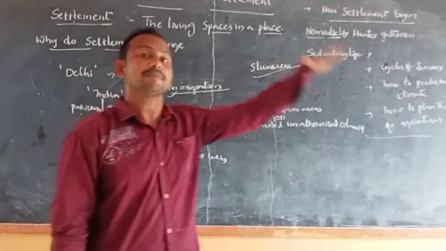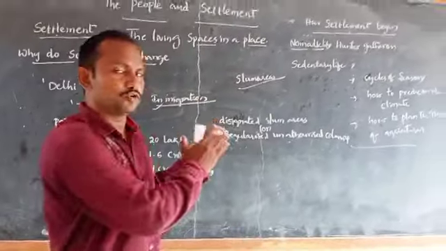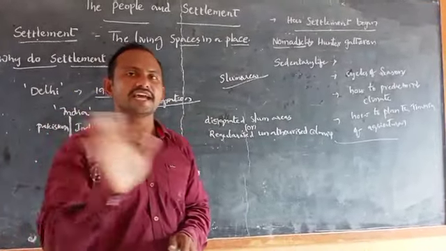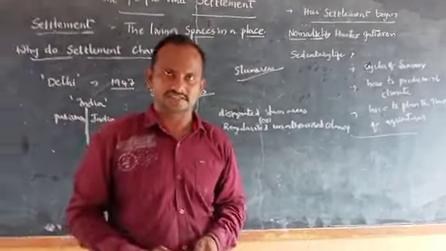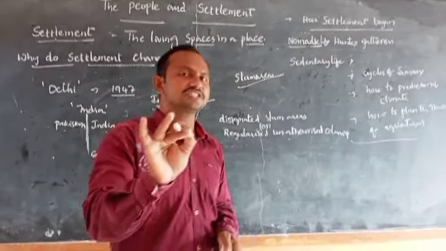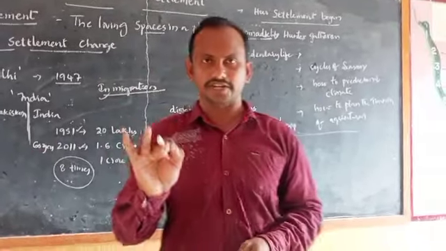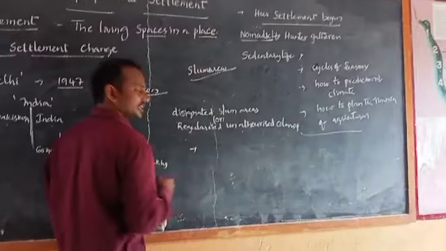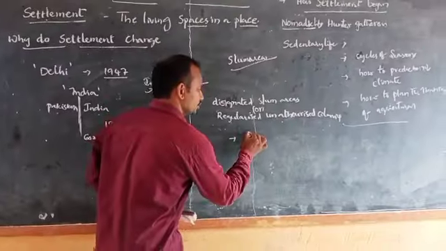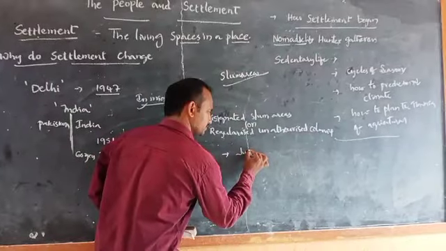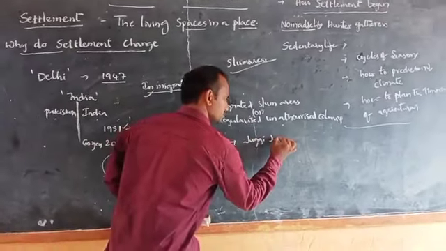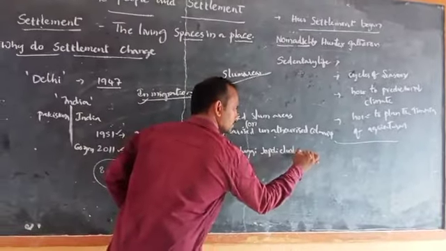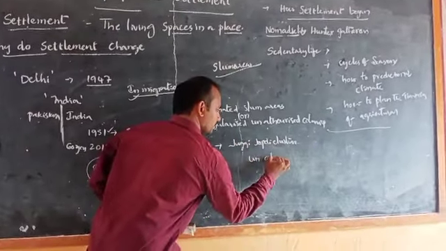But the remaining slum areas are only accepted by the local authorities. Remaining slum areas do not have any legal acceptance. Those slum areas which do not have the legal acceptance are called unauthorized colonies, otherwise Jhuggi Jhopdi clusters. These are unauthorized colonies.